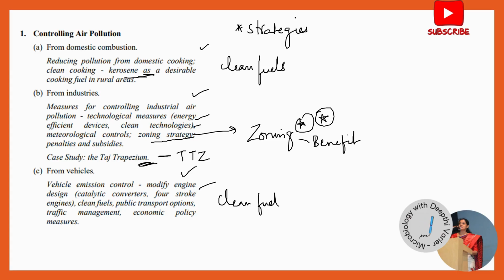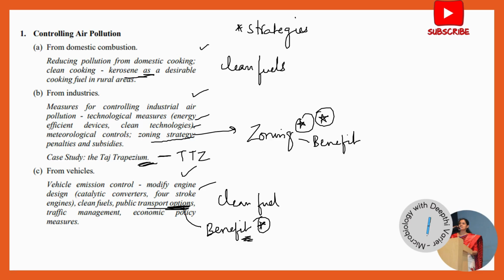Here in this topic, something that's very important is the use of public transport. So what is the benefit of public transport is something that you should know. The benefit of public transport in reducing the air pollution from vehicles: how it is reducing the carbon monoxide emissions, carbon dioxide emissions, the nitrogen oxide emissions, how we can have more people traveling in the same vehicle, because of which fuel is being saved and there is less traffic congestion. So you should know about the benefits of public transport. This is again something that has been asked repeatedly.